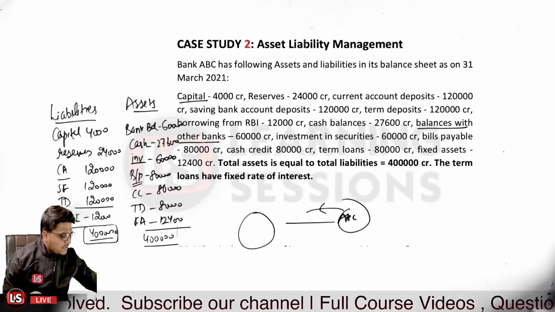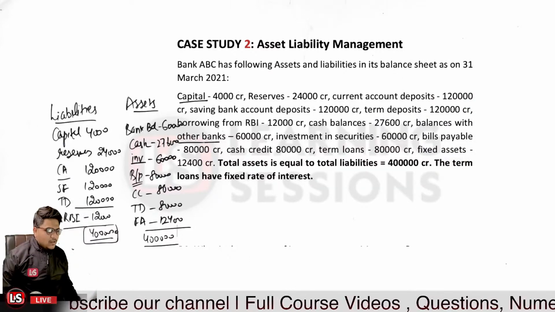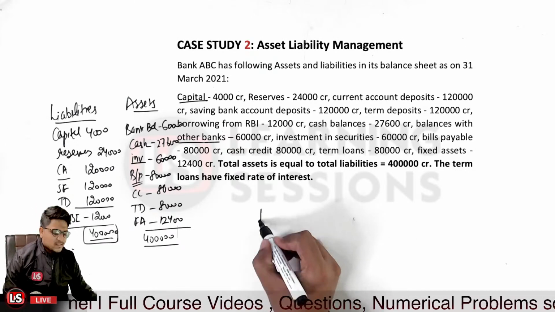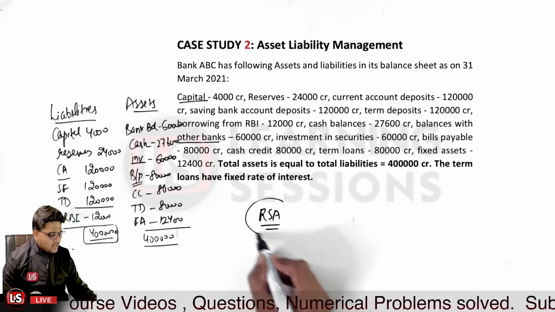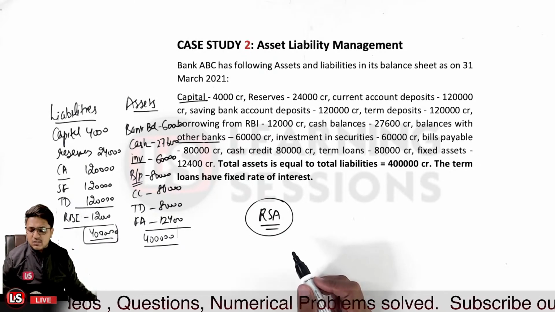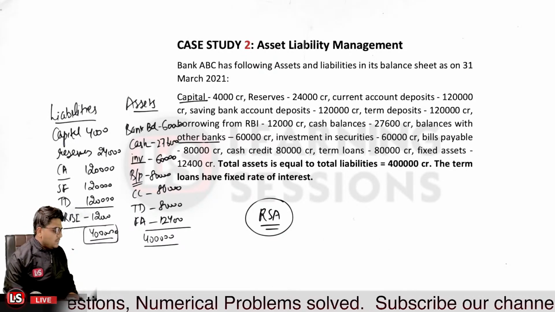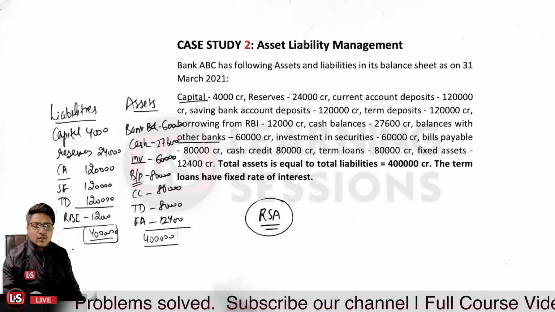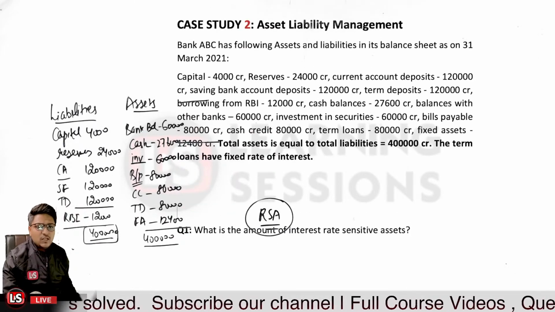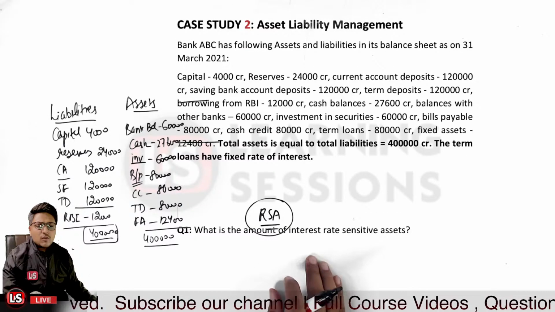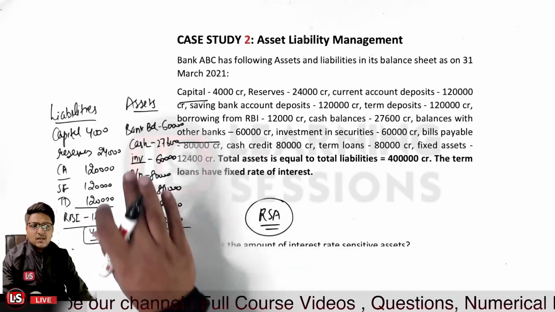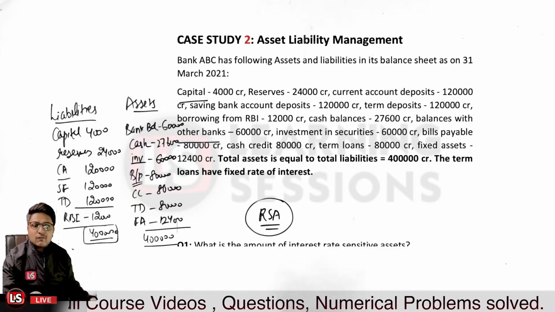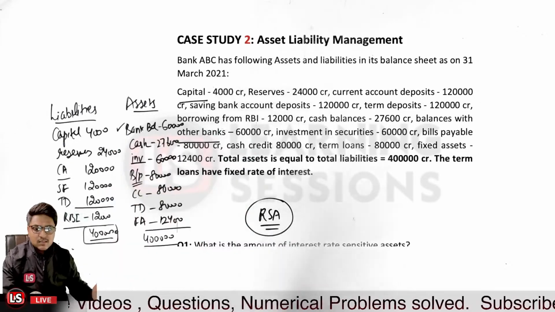Now what was the first question? That was related to the amount of the risk sensitive assets, that is RSA. These are those assets which will be affected if there is interest rate fluctuation or volatility in the market. So first of all, we have to look at the assets side, because we need to tell the amount of interest rate sensitive assets. Look at bank deposits: the bank must be paying you interest, and if there is a change, it will be affected by the interest rate. So this is a risk sensitive asset.